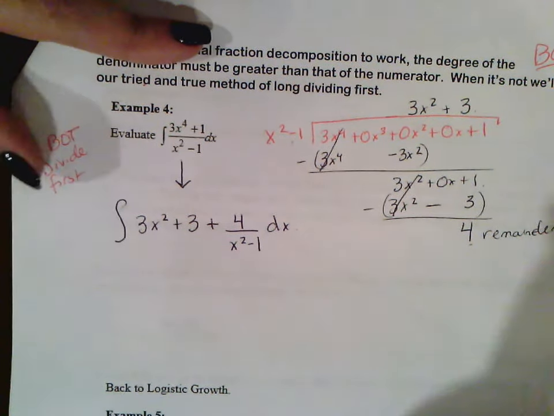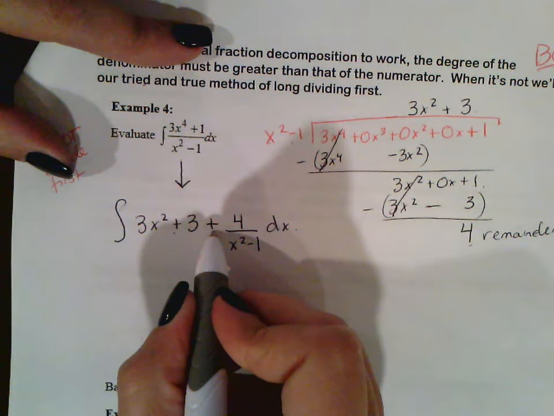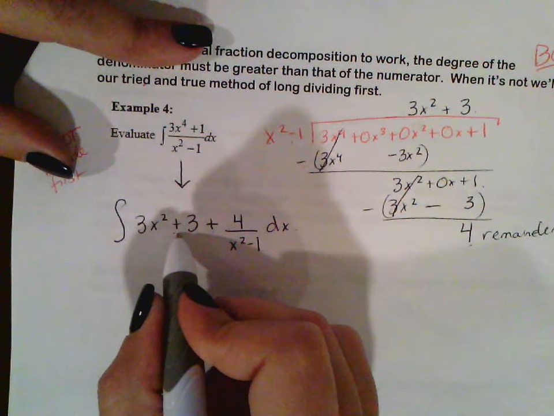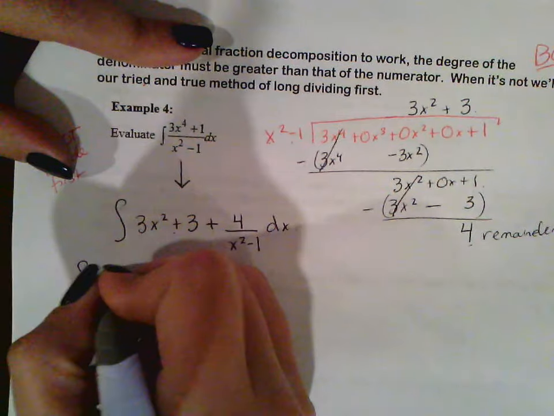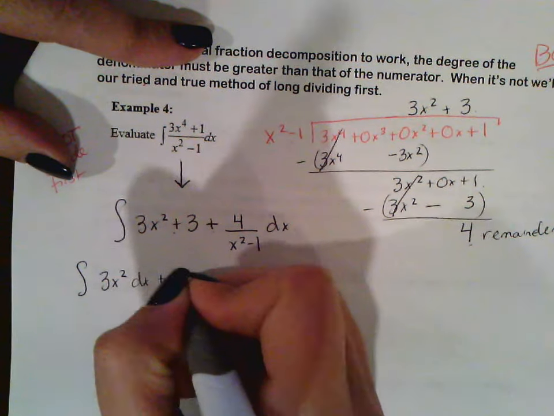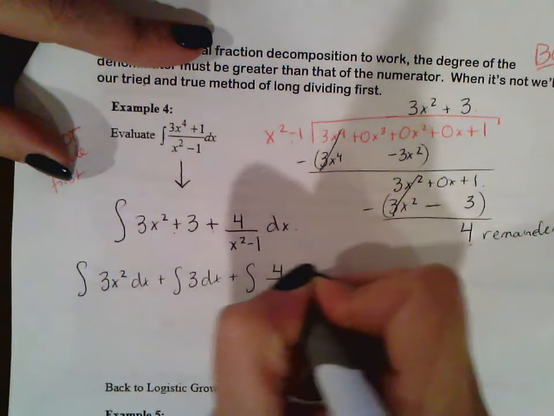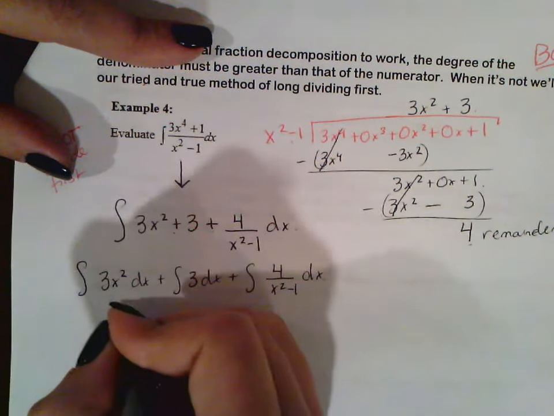Okay? Because this is addition, we can separate these integrals, all three of them, and integrate the easy ones first. So this is the integral of 3x squared plus the integral of 3 plus the integral of 4 over x squared minus 1.